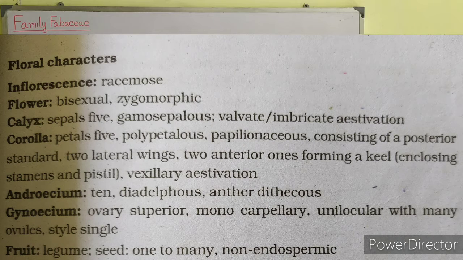Gynoecium consists of a superior ovary which is monocarpellary, unilocular with many ovules and having a single style. Fruit is a legume. Seeds are one to many, and are non-endospermic.